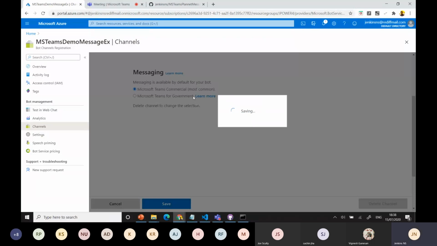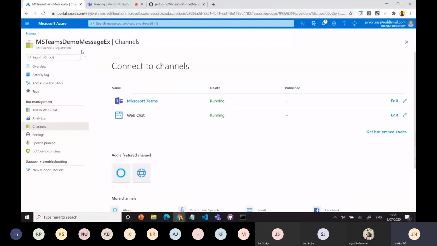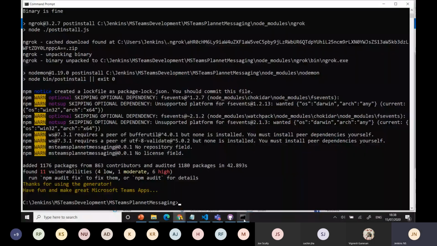Because you're using Teams commercial or government, you can decide and publish it. Just done it and cancel. Now Microsoft Teams is also available for this particular bot registration. Now we have the app ID and the secret ID, right? We have got both ready. At the same time the app is also ready. Now we have the app.